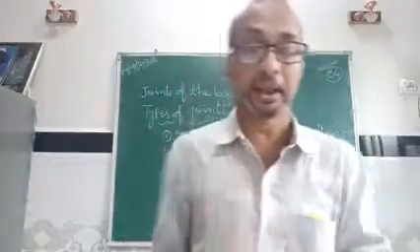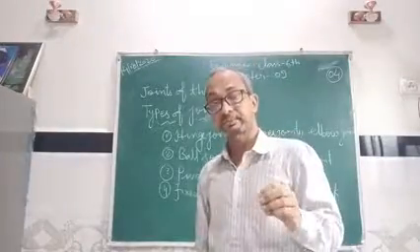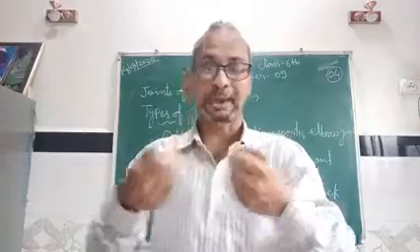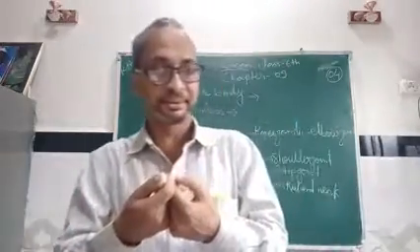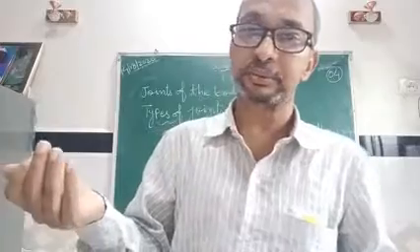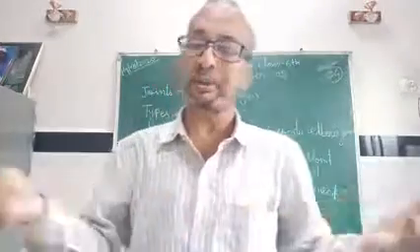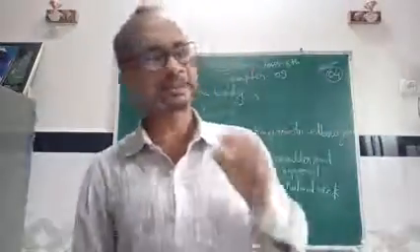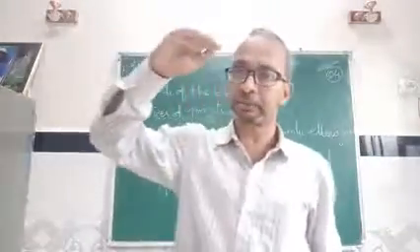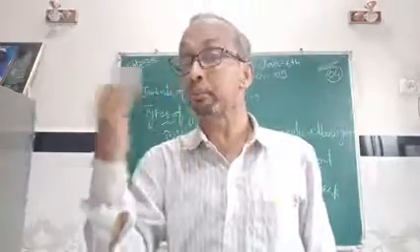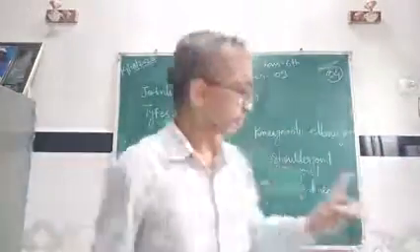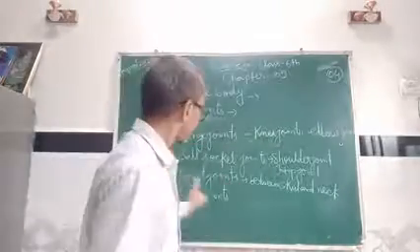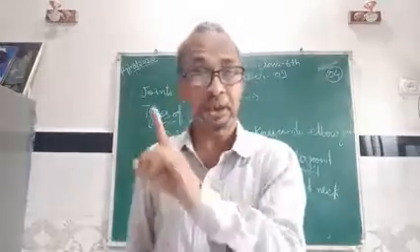They are immovable, not movable. Hinge joints, ball and socket joints, and pivot joints are movable, but fixed joints are not movable.